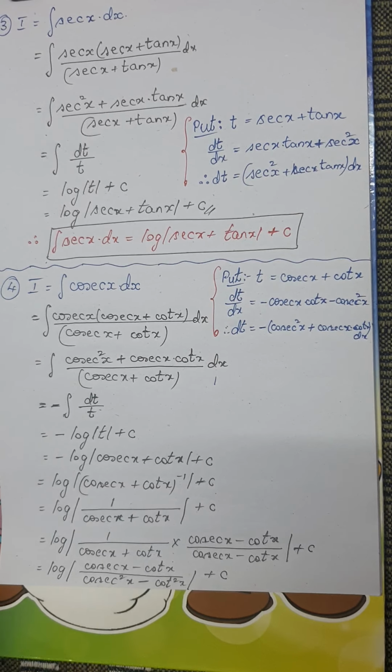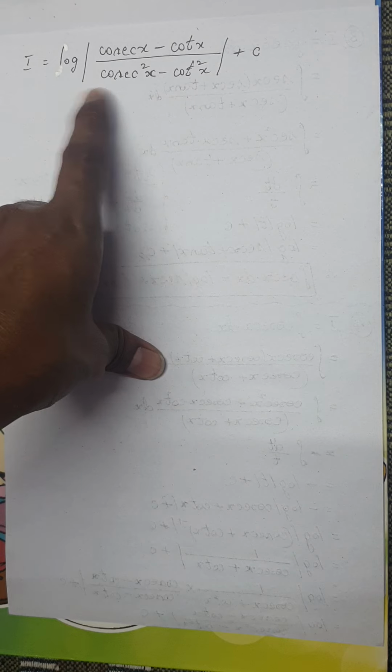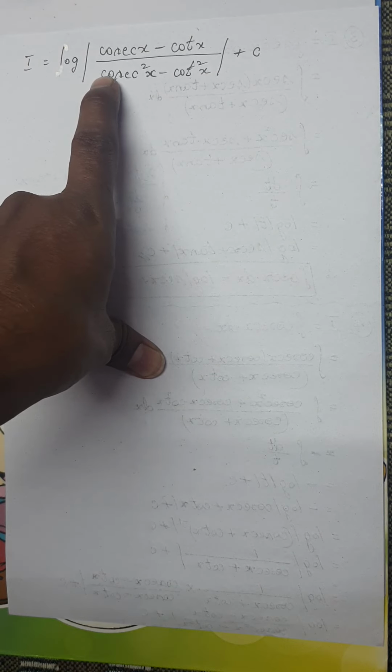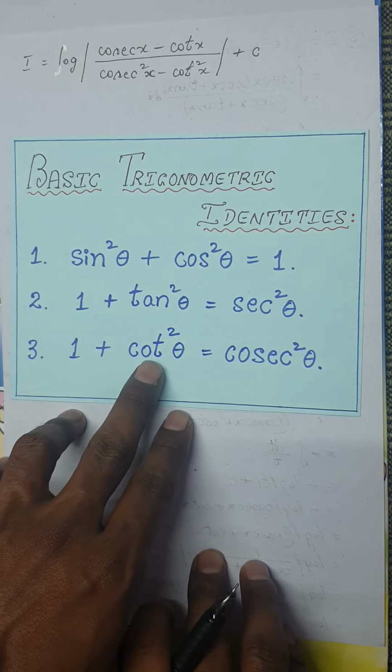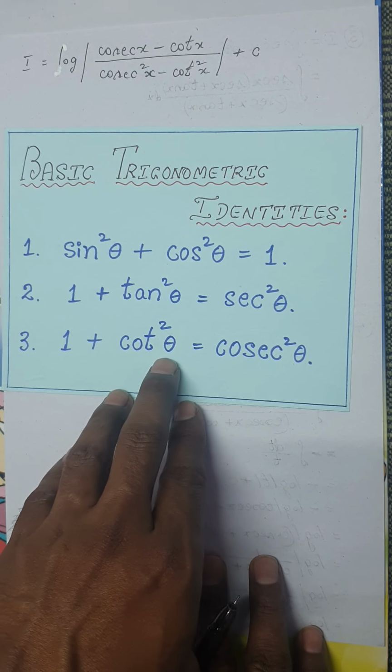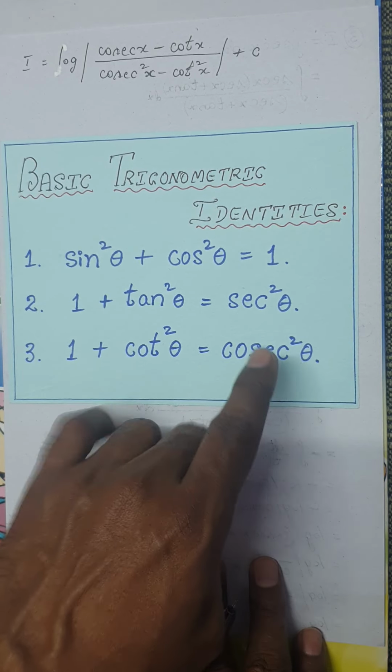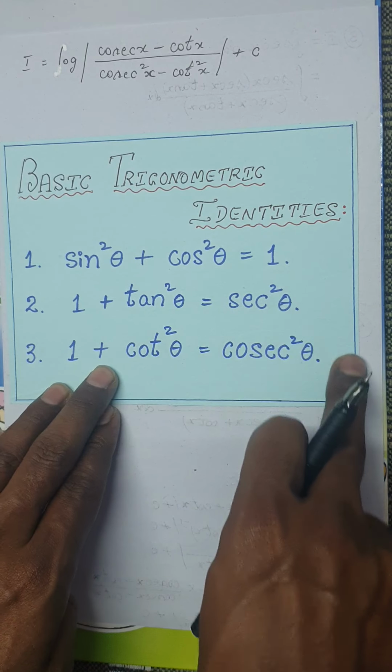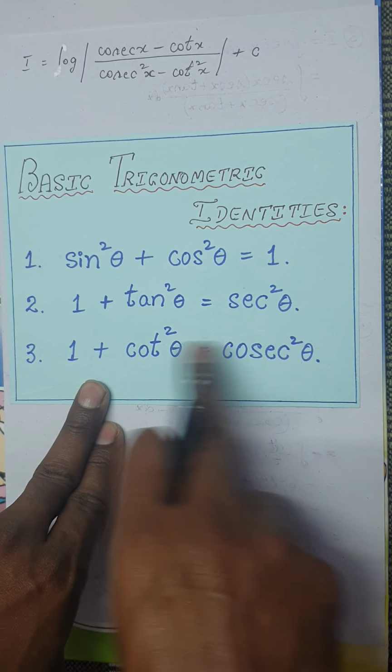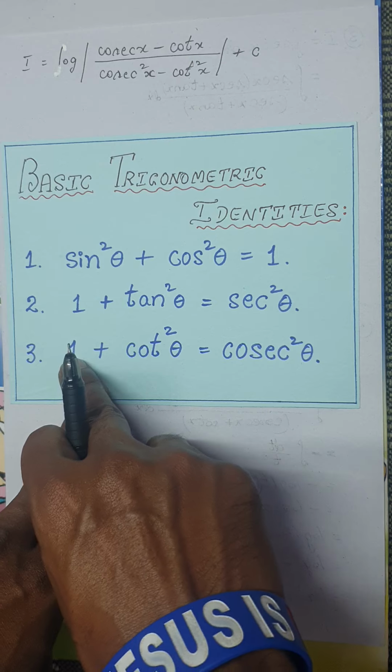Let me write the final result in the next page. So the step we had in the previous step is log of cosecant x minus cot x divided by cosecant square x minus cot square x. Now we have the basic identity of trigonometry here. Remember this: 1 plus cot square theta can be written as cosecant square theta, or shifting this cot square to the right hand side, I'll get cosecant square theta minus cot square theta is purely 1.